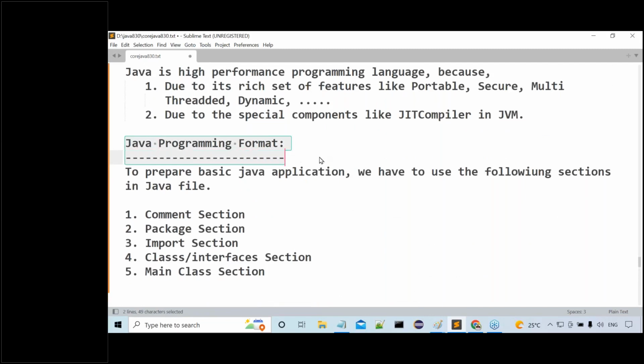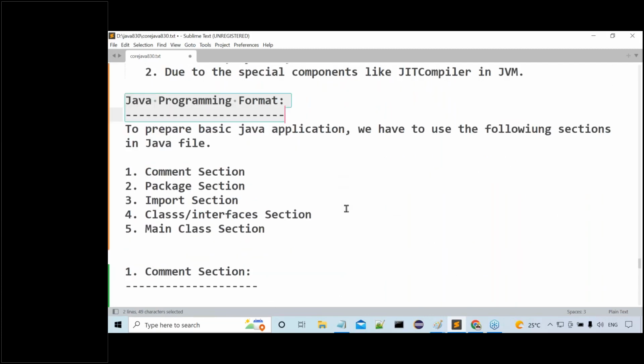Java programming format. How many parts are available in Java programming format? 5 parts. What are the 5 parts here? Comment section, package section, import section, classes or interfaces section, main class section. Out of all these 5, which things are optional now? Tell me. Right, sir. Comment section, package section, import section, classes or interface sections are optional. Which one is mandatory? Main class section, right, sir?